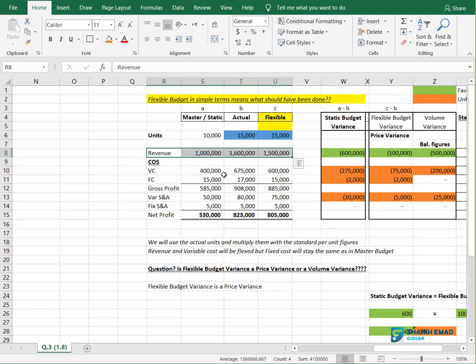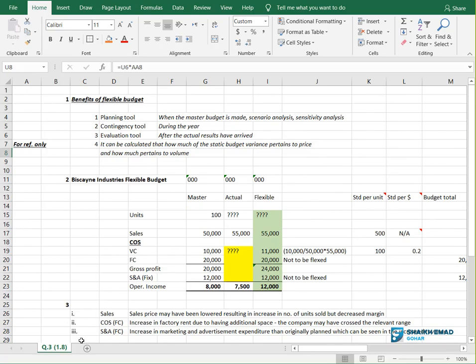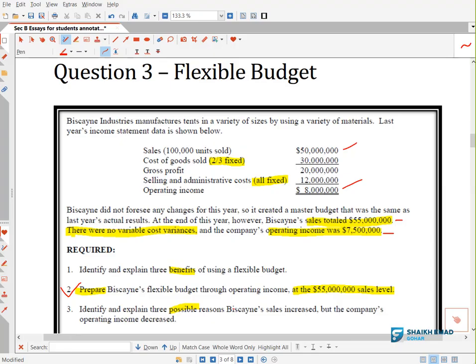For example, if in this example I am not giving you this information, you will take 1.6 million as the base in the flexible budget. Getting it? And this is the same in this question basically. The examiner is telling you to please use 55 million as your base. And what is 55 million? Remember, 55 million is my actual sales.